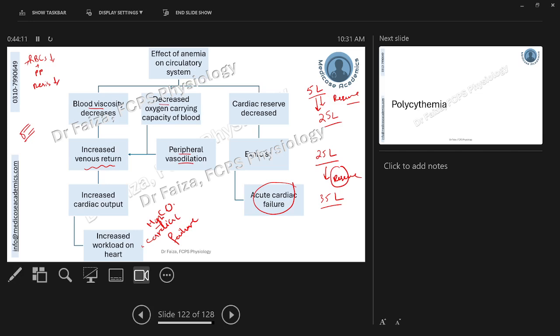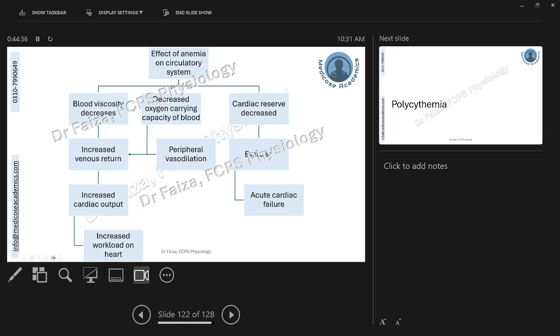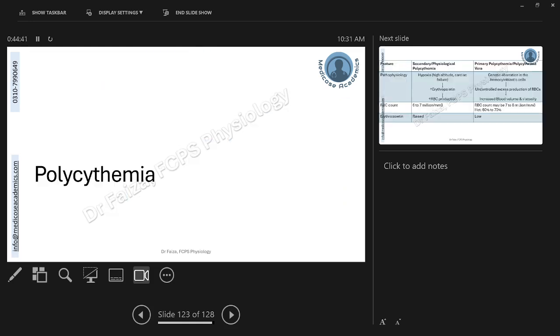Other generic symptoms caused, like fatigue, breathlessness, and inability to do strenuous exercises, can also be related to the low oxygen delivery and already increased cardiac output, as we just discussed in this image. So these are the complications of anemia on the circulatory system. And this concludes our discussion on anemia.